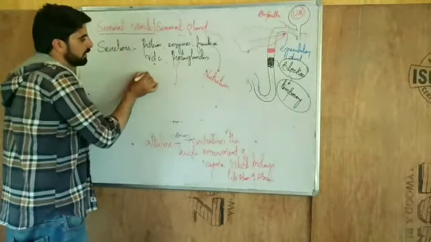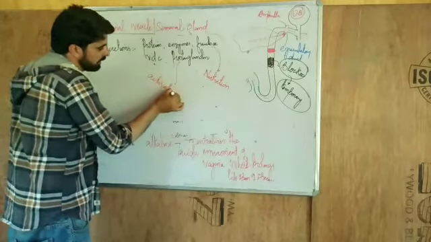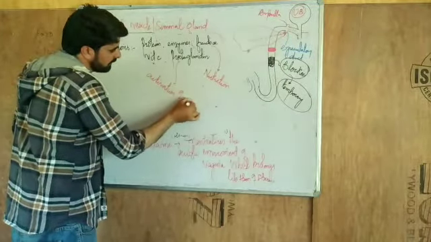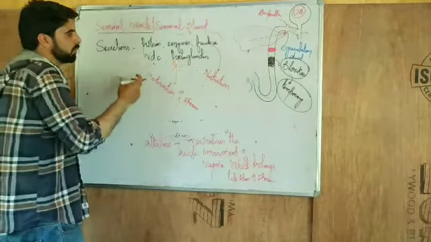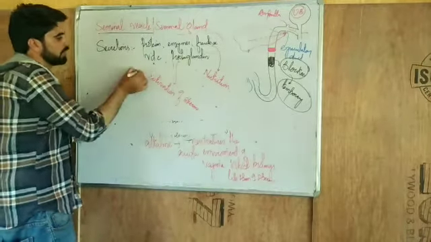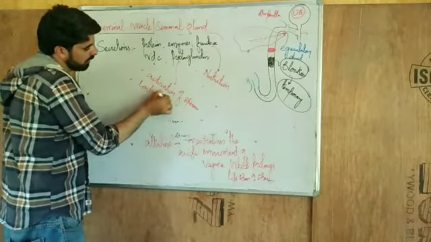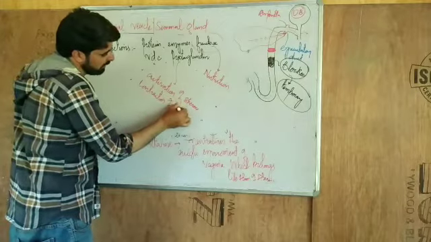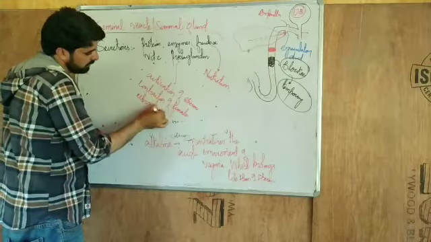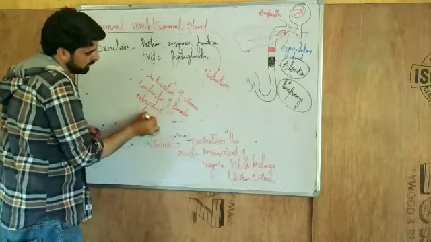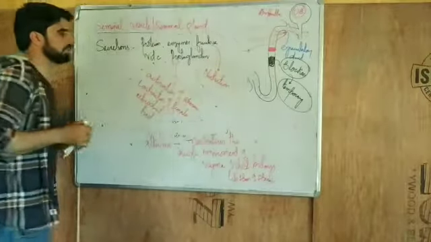Prostaglandin is one more important substance. It helps in activation of sperms, so as to keep them energetic and active. The prostaglandin acts upon the sperm. It also helps in contraction of the female reproductive tract. So these are the functions of the prostaglandin, and the fructose provides the nutrition.